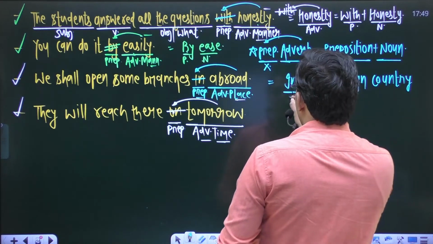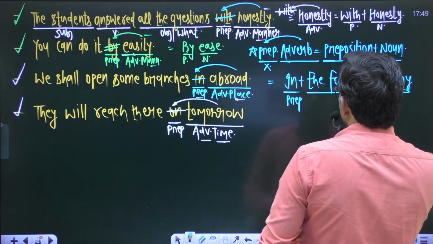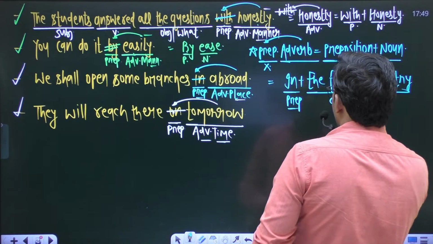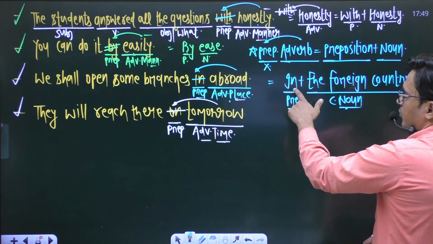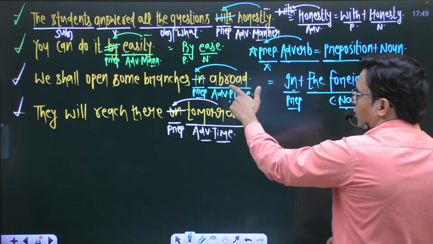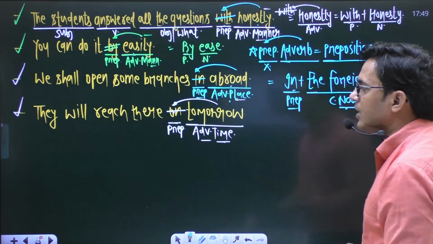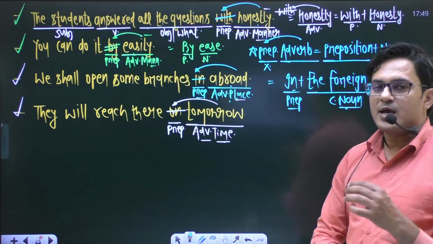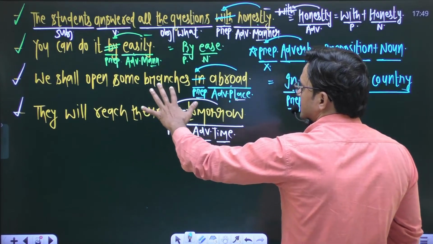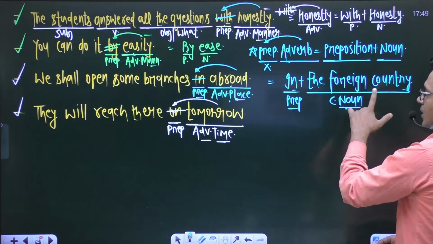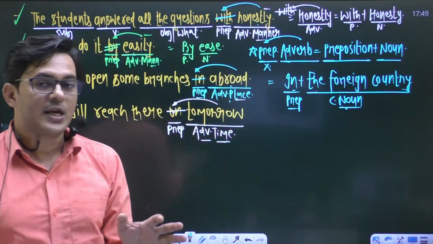This word "in" is a preposition, and this word "foreign country" is a compound noun. This is a compound noun. So preposition plus noun is equal to adverb. It means you already have a preposition "in" inside "abroad", so drop the preposition "in" before "abroad". The sentence will be like, we shall open some branches abroad, right? You can also say, we shall open some branches in the foreign country. "In the foreign country" can be there in that particular sentence, but don't say "in abroad".